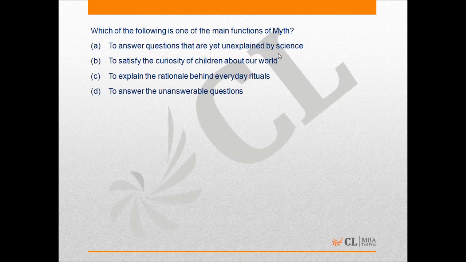Option C, to explain the rationale behind everyday rituals. This option talks of rituals while the passage talks of rites and customs, which are not the same. Option D, to answer the unanswerable questions. This passage does not talk of unanswerable questions. Unanswerable questions means questions that cannot be answered, and the passage does not refer to such questions. So the correct answer to this question is option B.